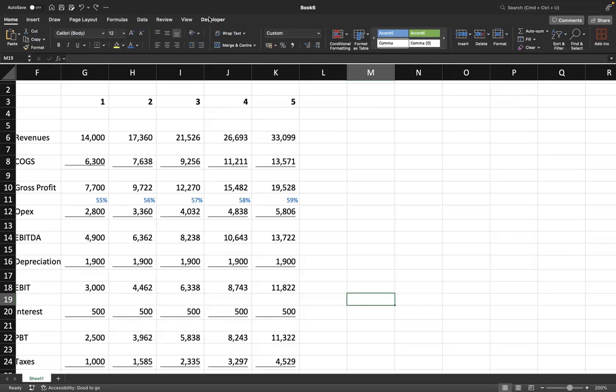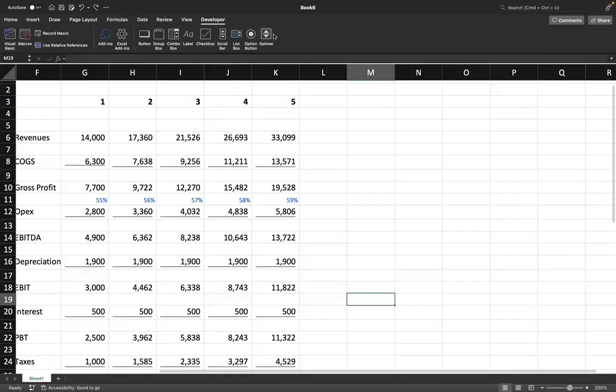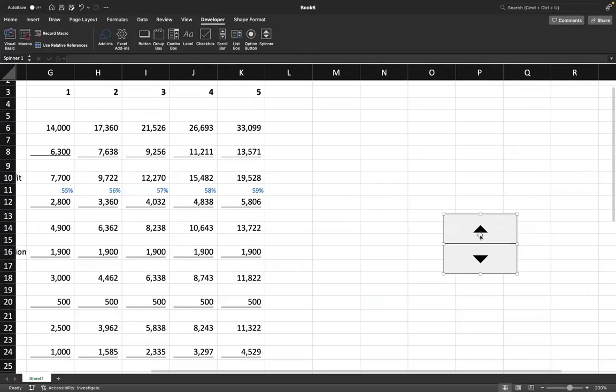I'll tell you in a second. So developer tab, may I take the spinner and I put it here. Now this space you can demarcate as your